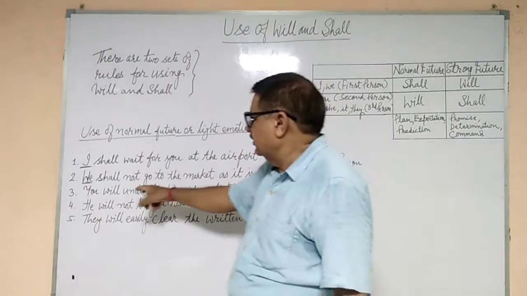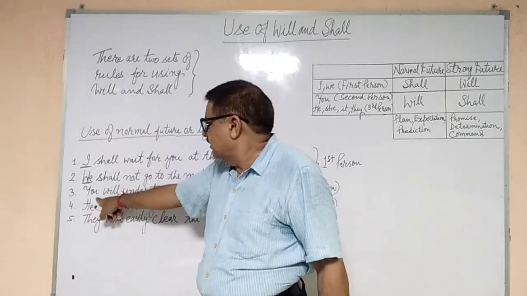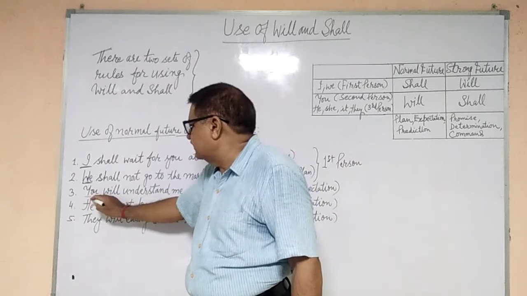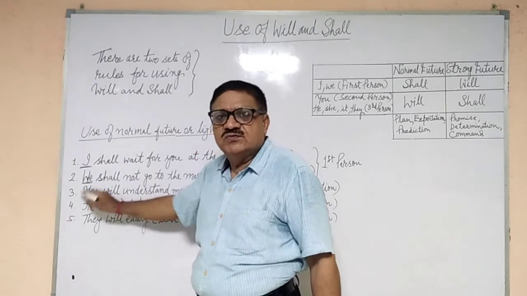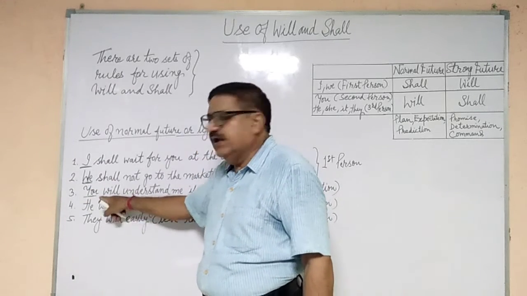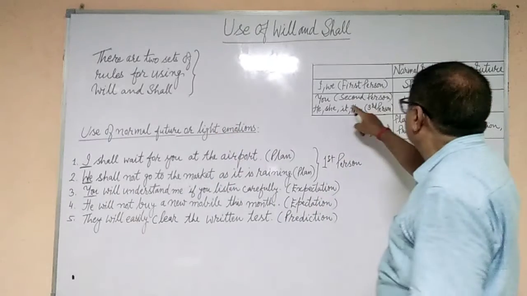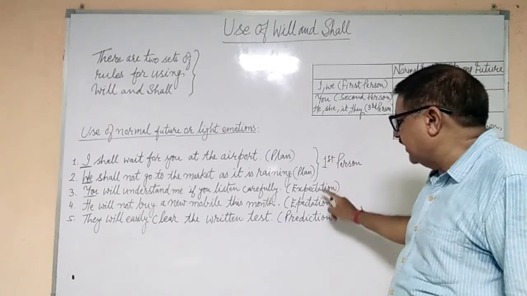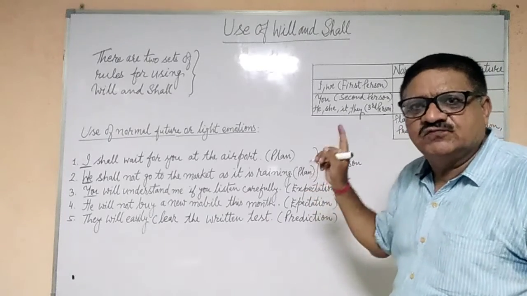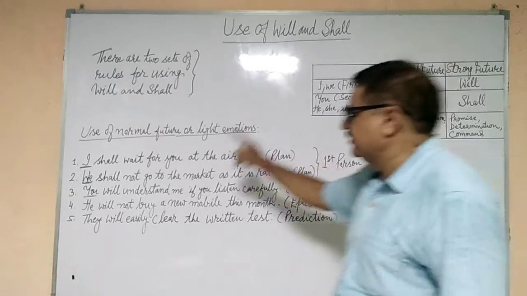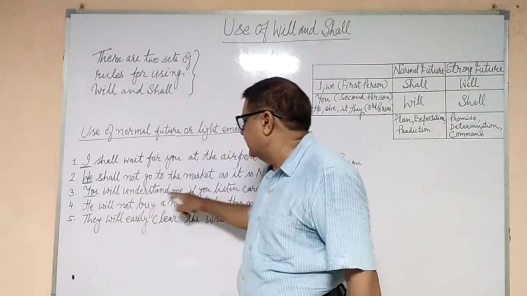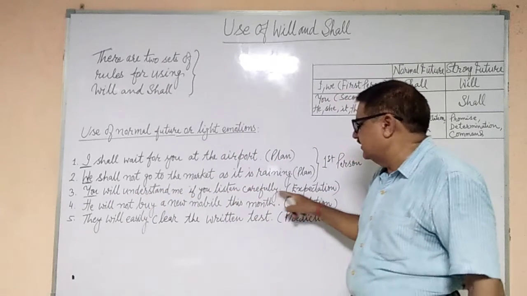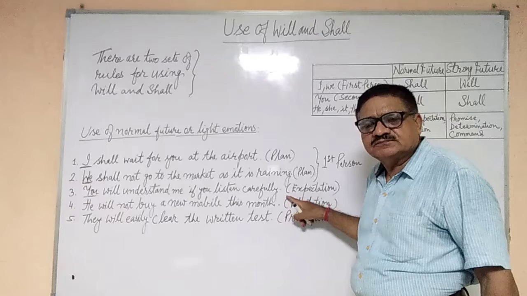Now coming to the second person, here we are using second person you. According to the rule, for second person, for the plan or expectation or prediction, we have to use will. So we will be using will here: you will understand me if you listen carefully.